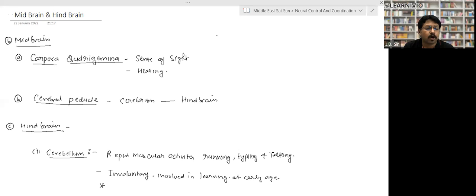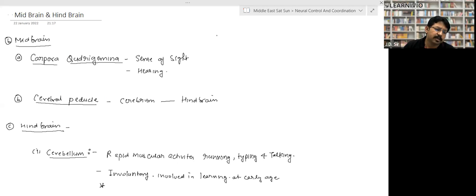Corpora quadrigemina is responsible for the sense of sight and hearing, right? It helps in the sense of sight, meaning visual information, helping the eyes, and in the sense of hearing, helping the ear. The cerebral peduncle gives information to the cerebrum and hindbrain. It works like a data cable. It connects the forebrain with the hindbrain, right? So that is their function.